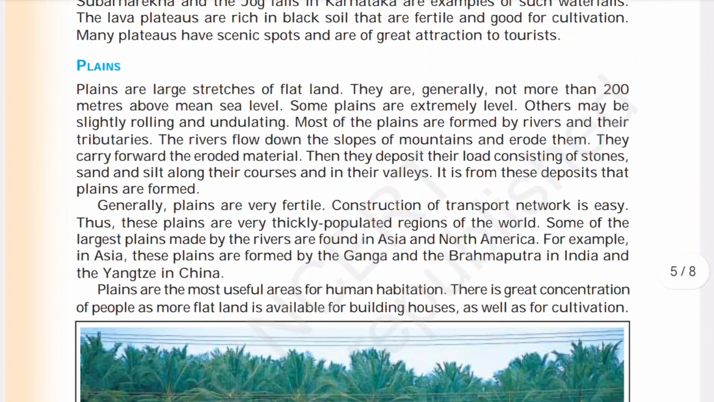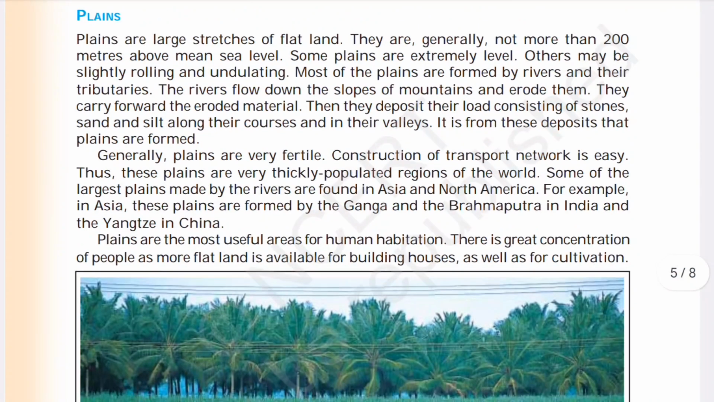Plains. Plains are large stretches of flat land. They are generally not more than 200 meters above mean sea level. Some plains are extremely level, others may be slightly rolling and undulating. Most of the plains are formed by rivers and their tributaries. The rivers flow down the slopes of mountains and erode them. They carry forward the eroded material, then deposit their load consisting of stones, sand and silt along their courses and in their valleys. It is from this deposit that plains are formed.